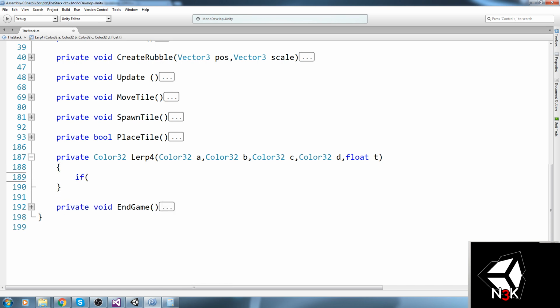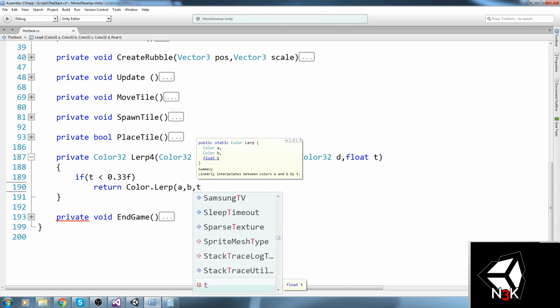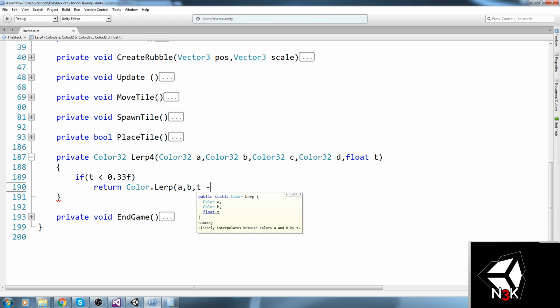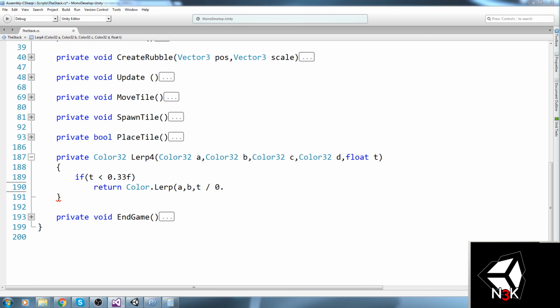So if T is smaller than 0.33, let's return Color.Lerp in between A, B, and we're going to return T divided by, does that work? Should we divide T by 0.33? We should.